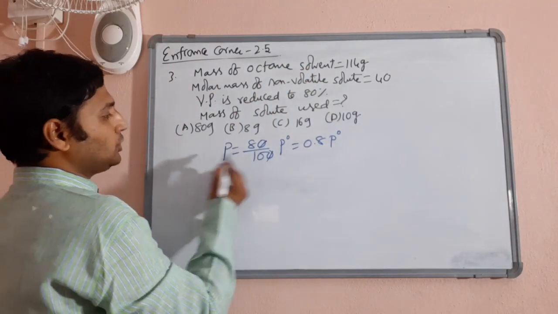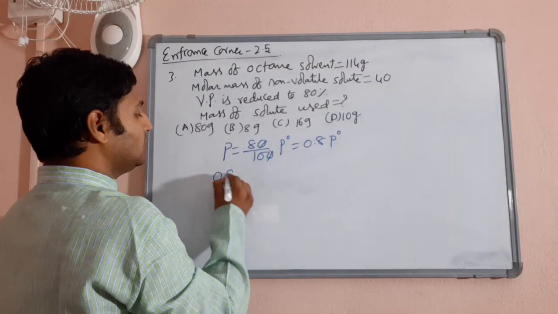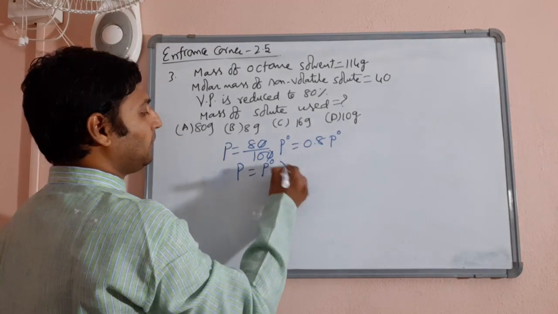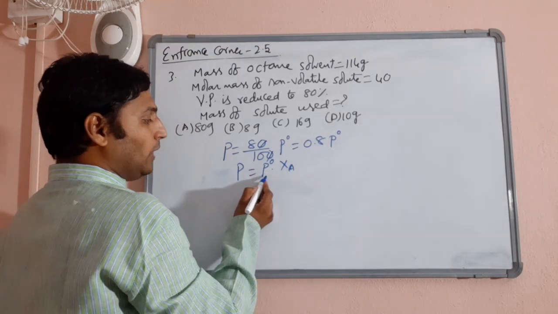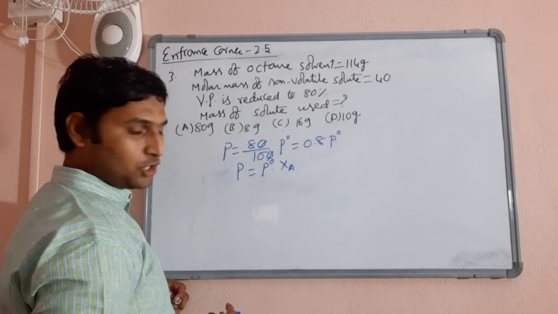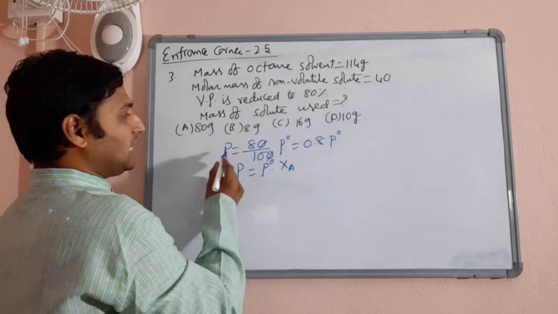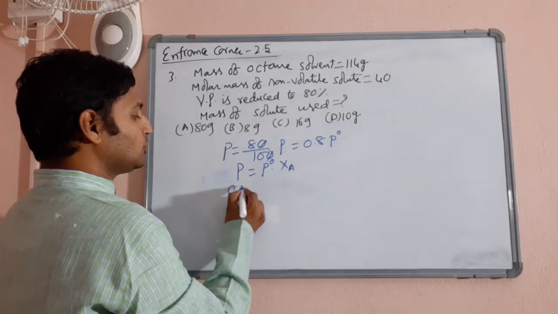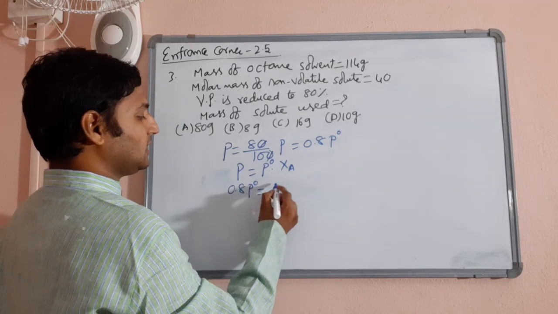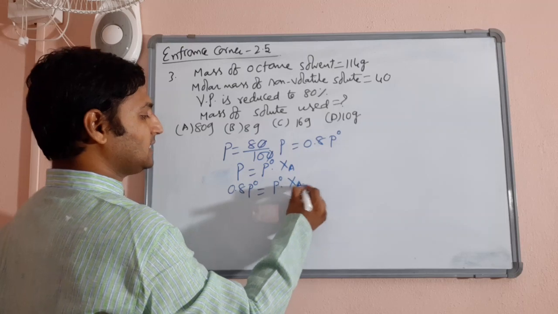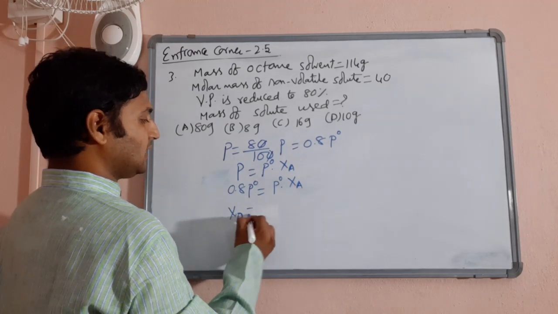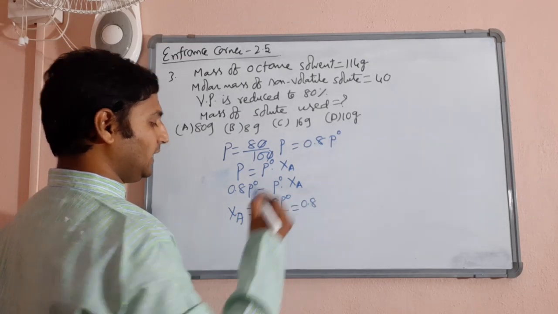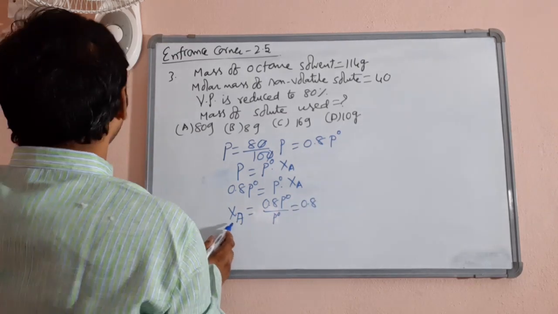Okay. Let me remind you the Raoult's law. P is equal to P naught into XA. That is vapor pressure of pure solvent into mole fraction of solvent. So we established that P is equal to 0.8 times of P naught. So 0.8 times of P naught is equal to P naught into XA. Therefore XA is equal to 0.8 P naught by P naught, that is 0.8. So mole fraction of,